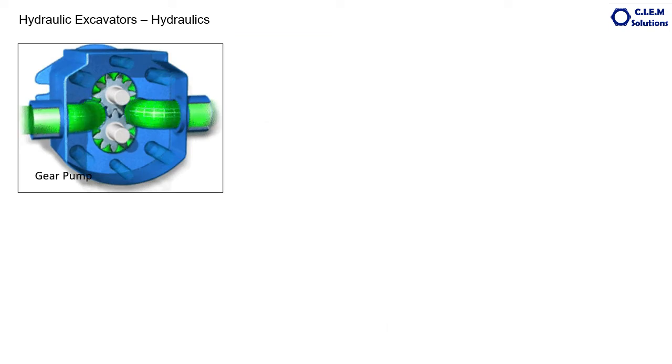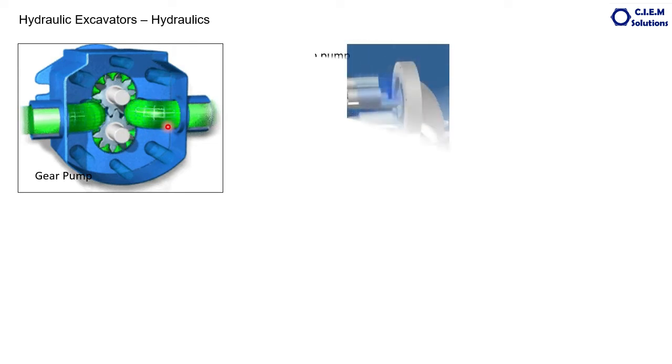Now let us discuss a few critical components of the hydraulic excavator. First of all, there will be a prime mover, maybe an engine or electric motor, whatever it may be, which is the power source to supply the pressurized fluid in the required quantity with the required pressure. Then after the engine, the other important component will be the hydraulic pump, the main pump.